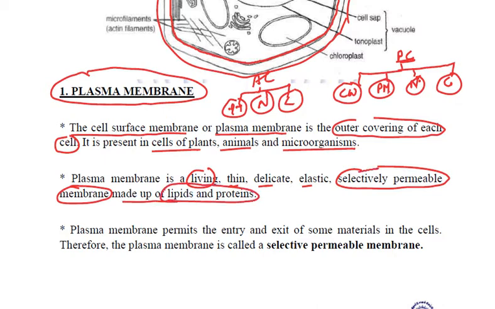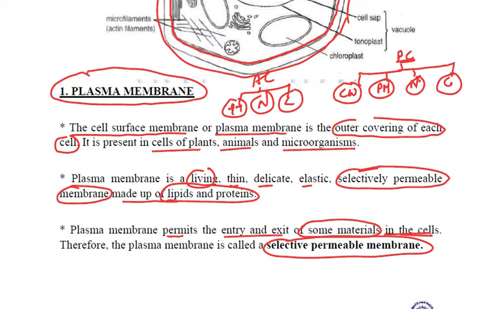This is selectively permeable, meaning it permits the entry and exit of some selected material in and out of the cells. That is why it is called a selectively permeable membrane, because everything which has to go inside the cell has to pass through the plasma membrane, right?